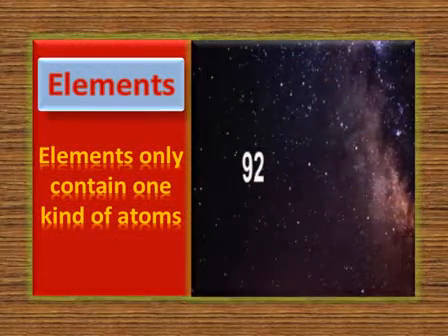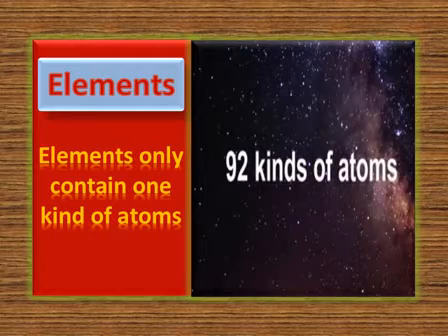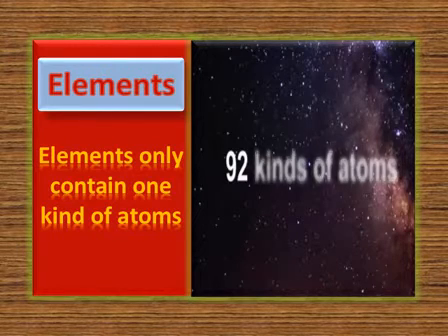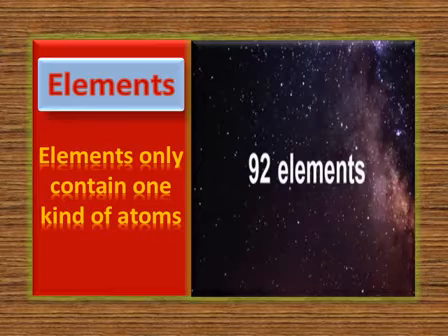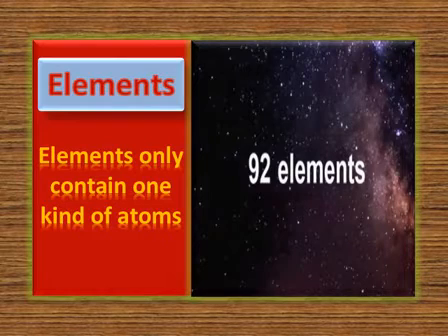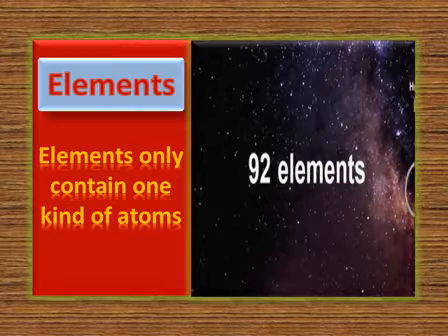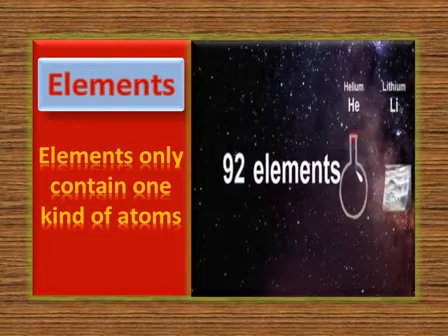Yes, dear students, our first topic is elements. Elements are pure substances and they have only one kind of atom.